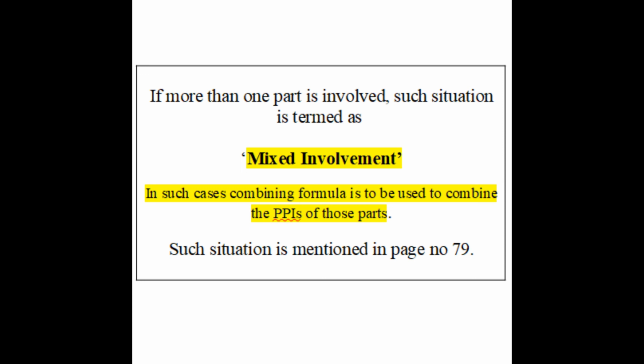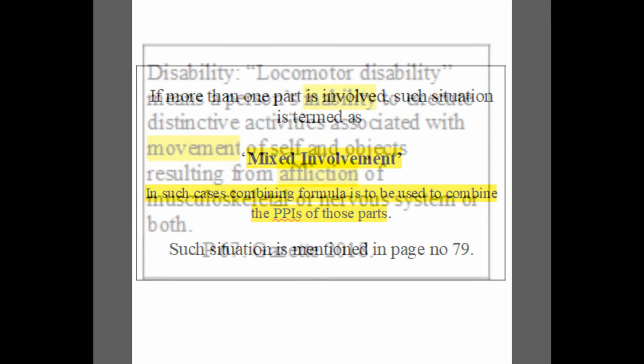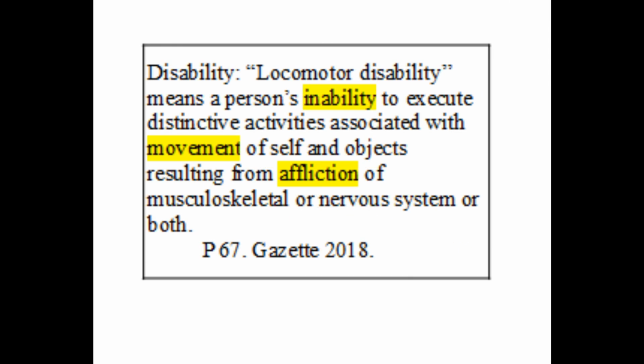Why should you consider the concepts of neurological conditions while studying or describing musculoskeletal conditions? It is because of the following definition of locomotor disability in gazette. All the rules or concepts of assessment of disability are same whether the cause of disability is affliction of musculoskeletal system or nervous system or both. Actually, same form A and form B are to be used in both cases.